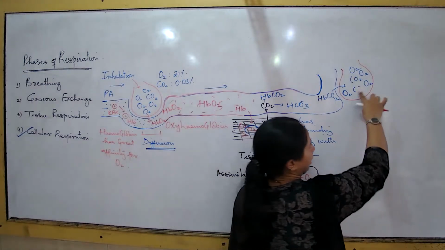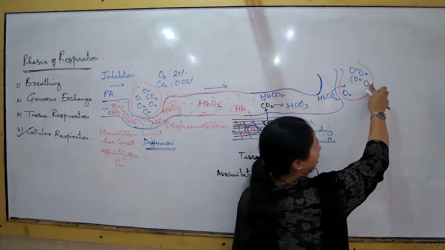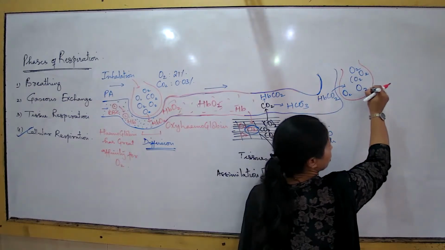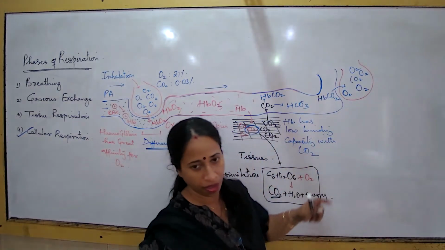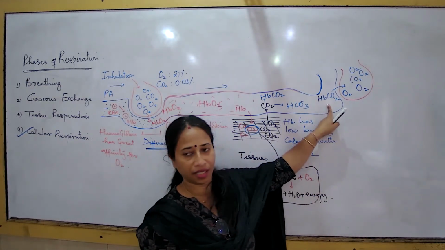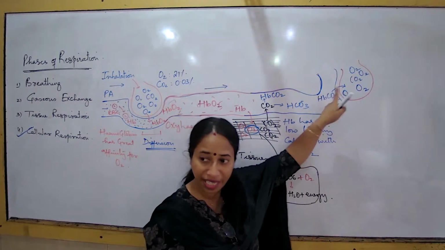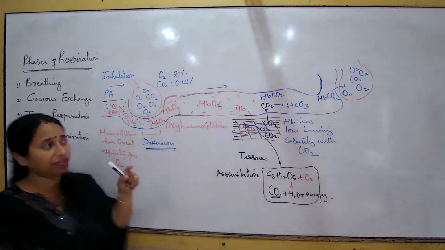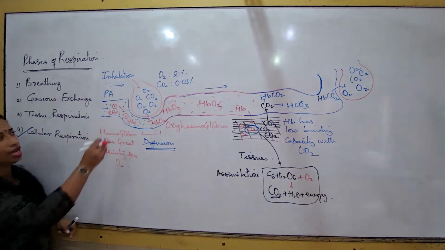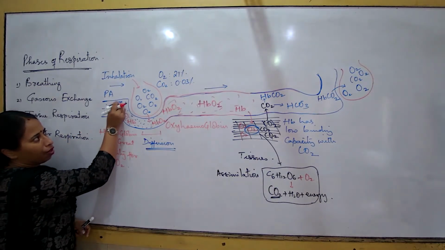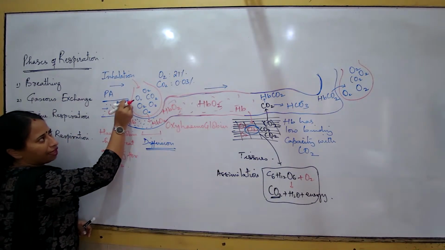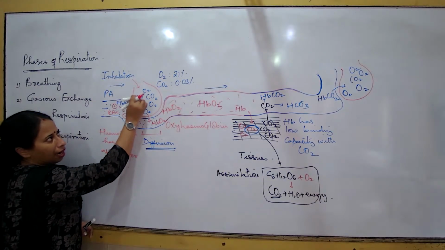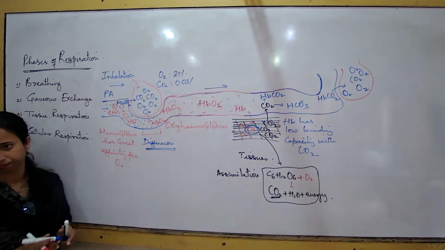Now, again, let me just make it very clear. So here what is happening? Inside the lungs, the oxygen concentration is always more. So when this blood comes near the alveolus, what type of respiratory gases will be given? Here also I could have told you this, that if I talk about a compound like this, the carbon dioxide will move here. The oxygen will be taken up and the carbon dioxide will be given.